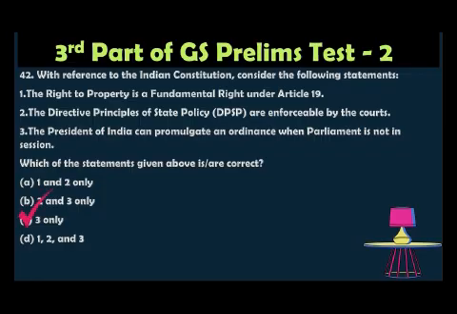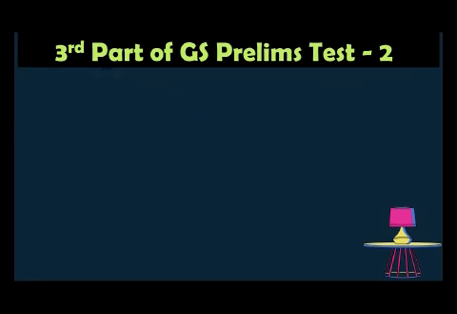option 3 only, because the right to property has already been removed. By the 44th Amendment in 1978, the right to property was removed as a fundamental right. It is now a legal right under Article 300A. Hence statement 1 is incorrect. The DPSP is not enforceable by the court, so that option is also wrong. So the third option is correct. The President can promulgate an ordinance when Parliament is not in session. So the answer is 3 only.